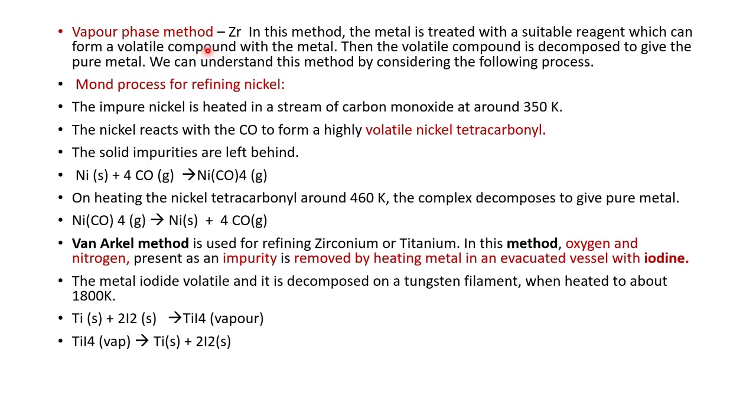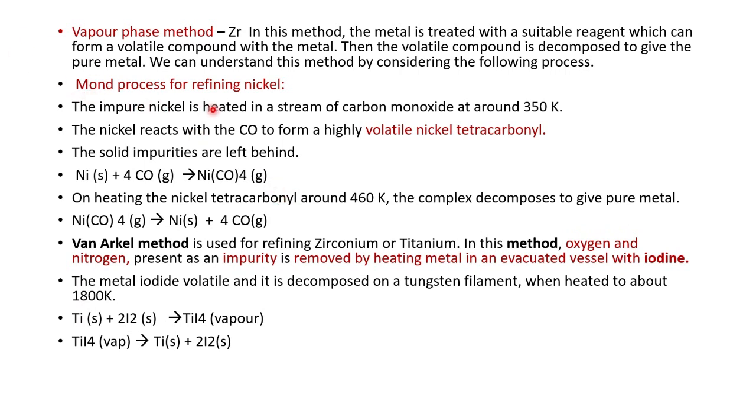Then the vapor phase method. In this method, which is called the Mond process, the metal is changed into a volatile compound. Then the volatile complex is decomposed and we get the respective metal.